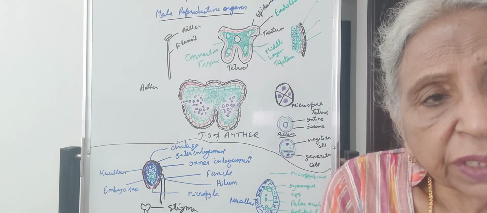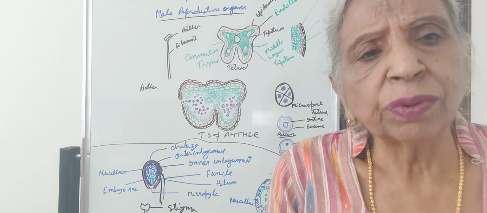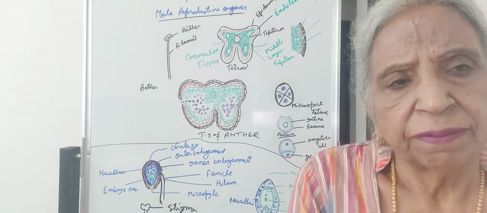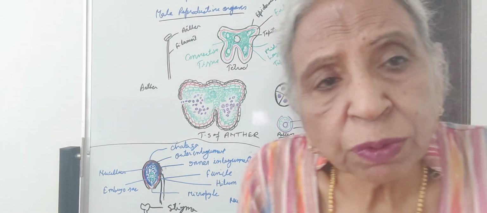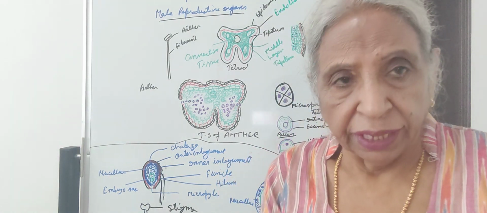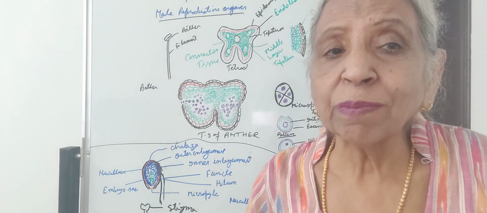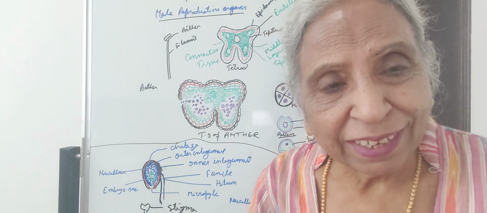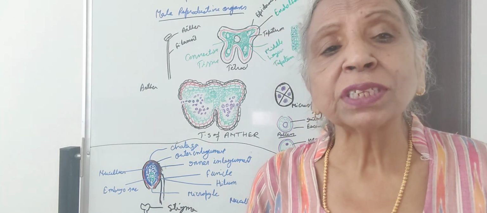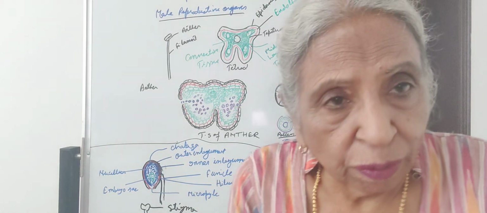Among the cells of the nucellus, only a single cell in a single ovule is functional. It is called the megaspore mother cell. This megaspore mother cell divides meiotically, so 4 megaspores are formed. So what is the ploidy of the megaspore? That is haploid. What is the ploidy of the megaspore mother cell? That is diploid. So 4 megaspores are formed.